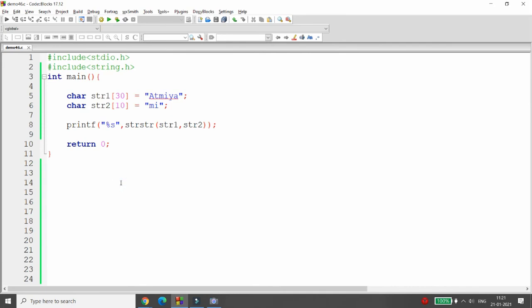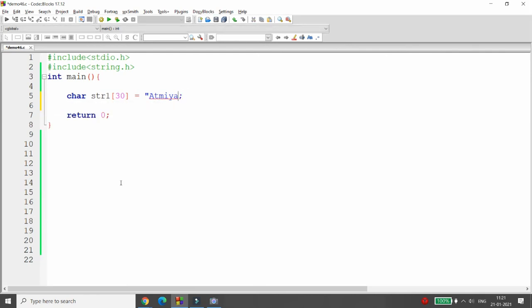Now I want to give you a last demo to find out whether the given string is a palindrome string or not. It is very simple, students. Whenever you want to do this kind of program, you can ask the user to enter any string.